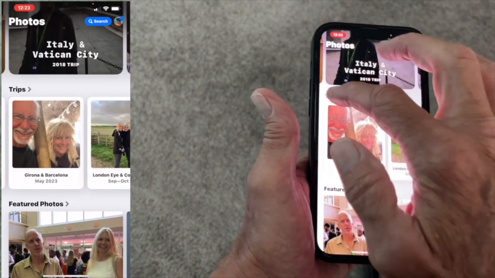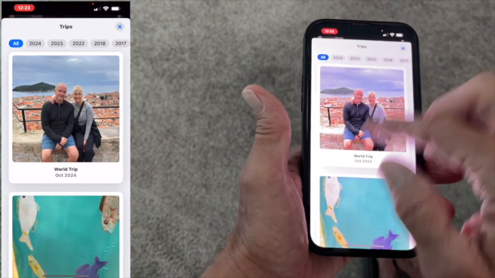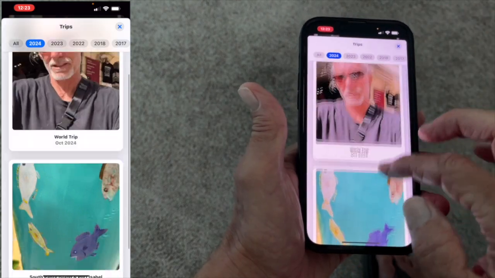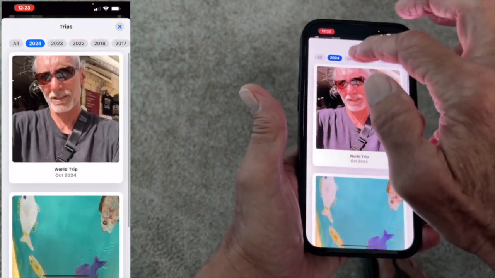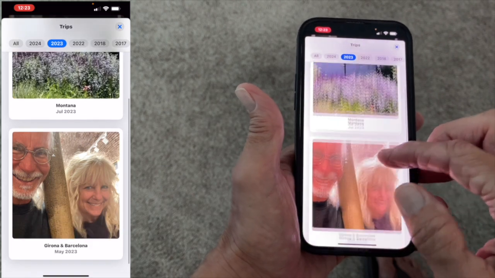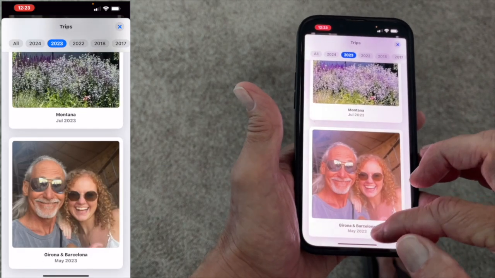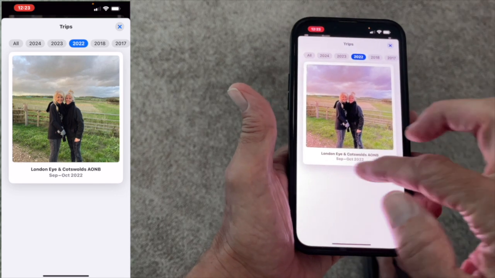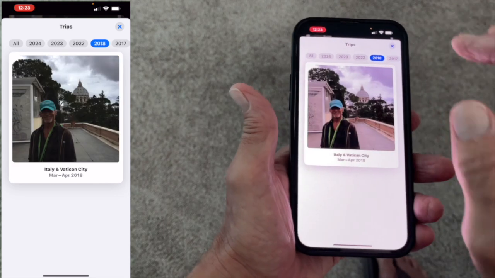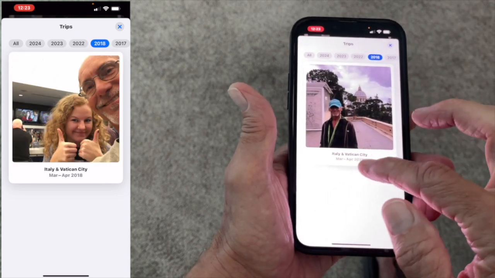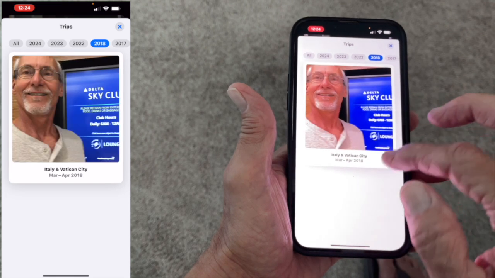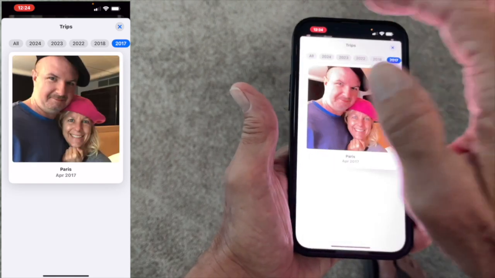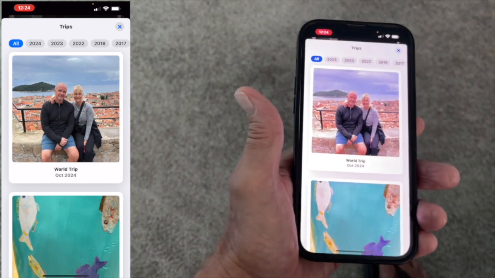So that's pretty cool. And then if you want to see all your trips, here's 2024's trips. I went to World Trip and I went to Padre Island. That was it. Let's see where I went in '23. I went to Montana and I went to Barcelona. Let's see '22. Didn't really go. I went to Cotswold in London. Let's see 2018. I went to the Vatican City in Italy, and we went to Paris. And there's all. Bam. Let's go back to all. And that's how they do the trips.